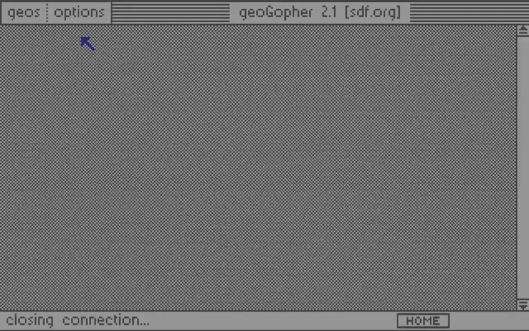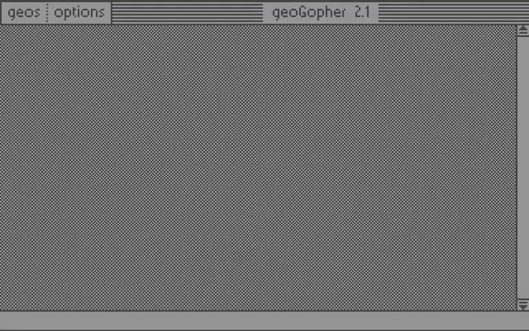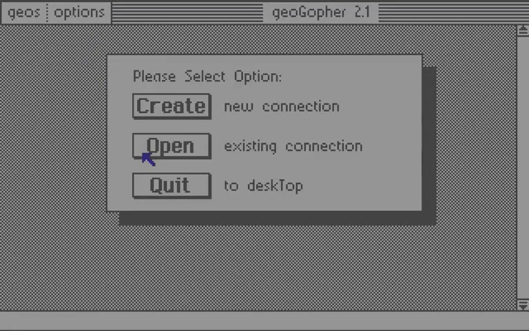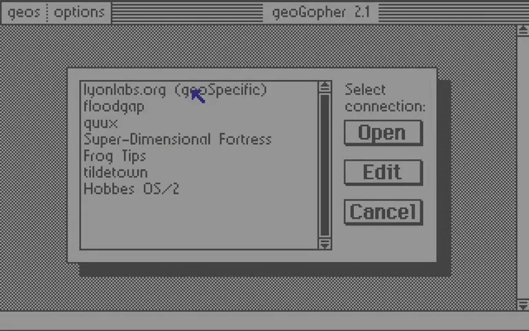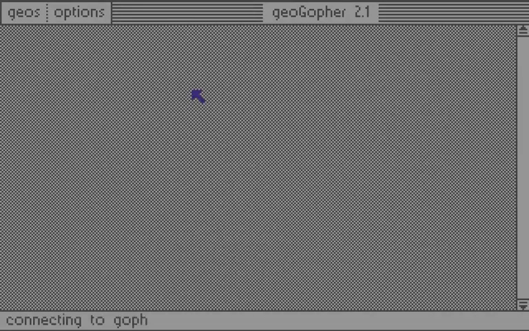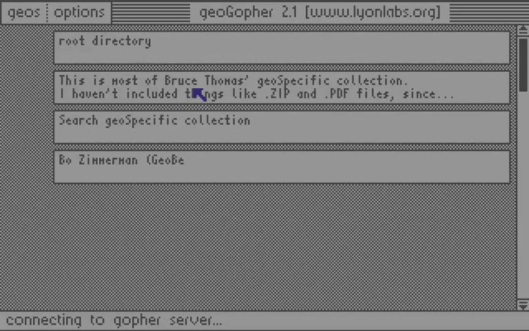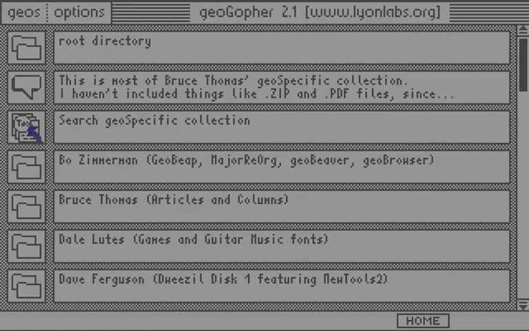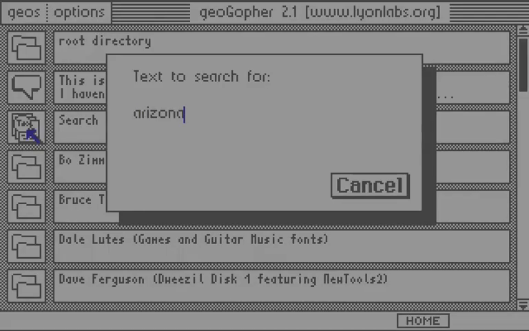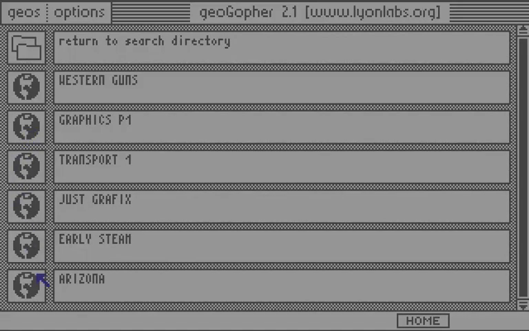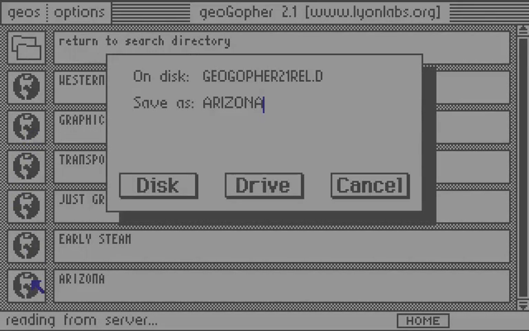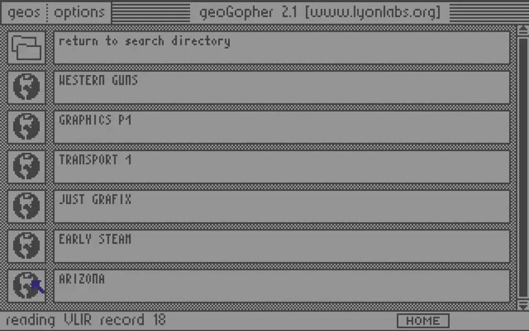But now, let's have a look at the server at lionlabs.org. This is a custom Gopher server, whose repository we saw earlier on Codeberg. There's a rudimentary Gopher search function. It's a little hard to tell how each file matches, but there at the bottom is the one I was looking for, the Arizona font. Let's download it. Note the status messages telling which part of the file is being downloaded.